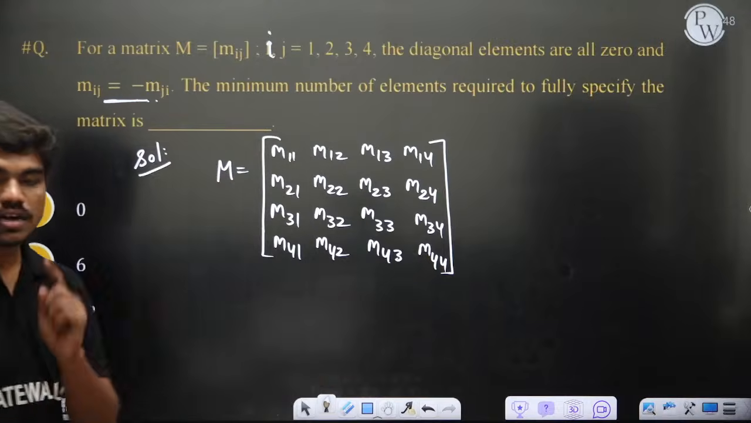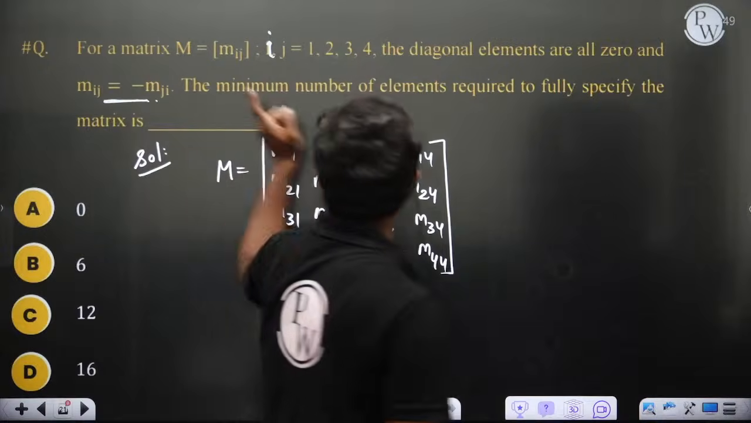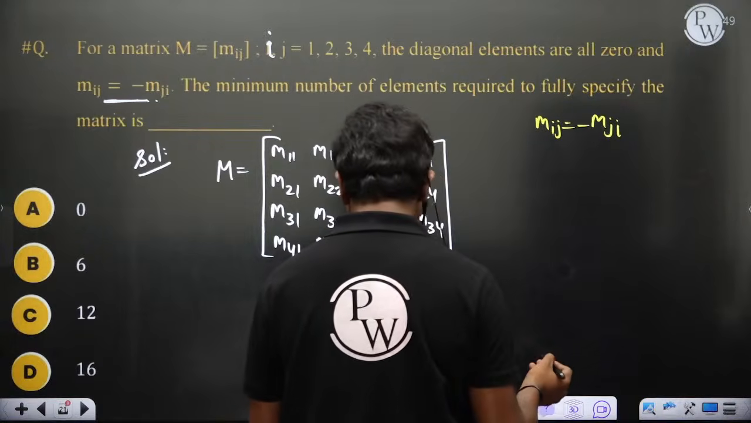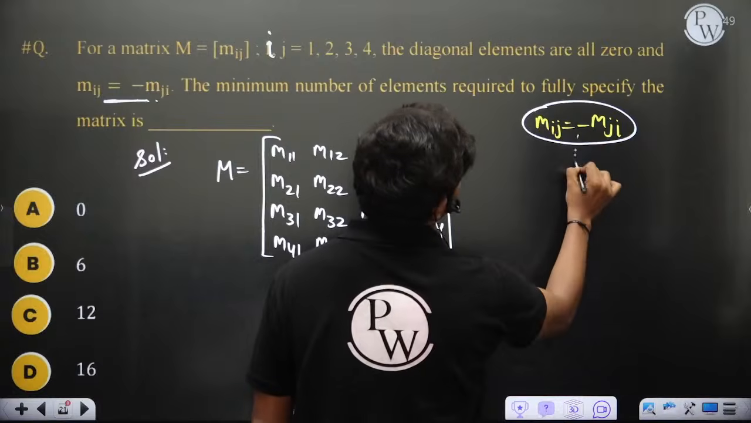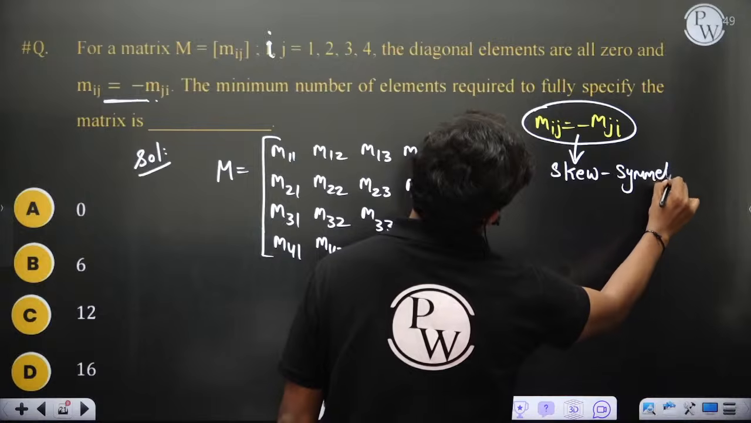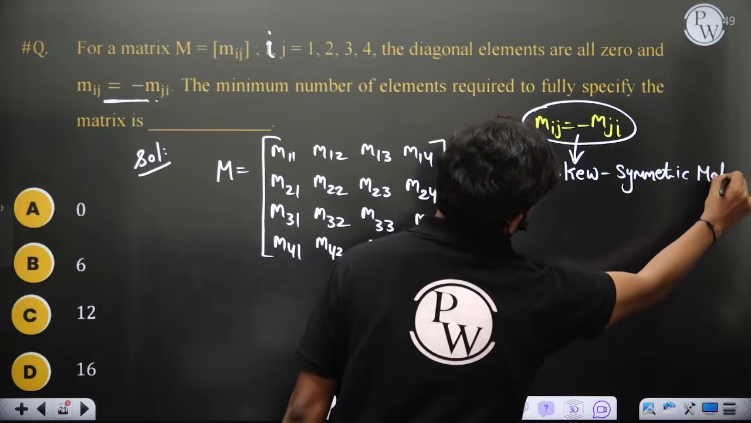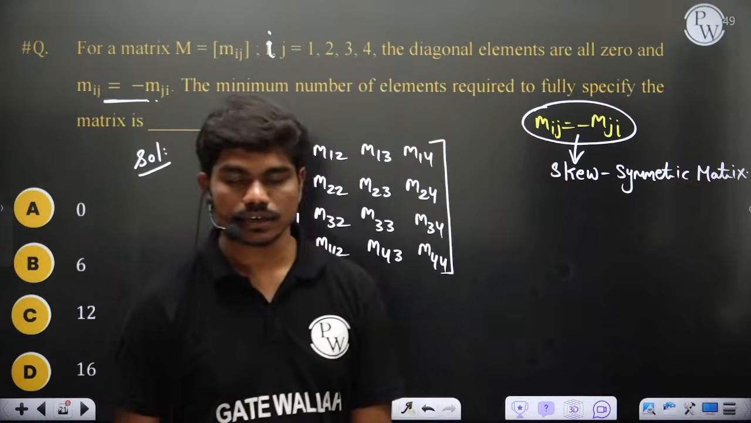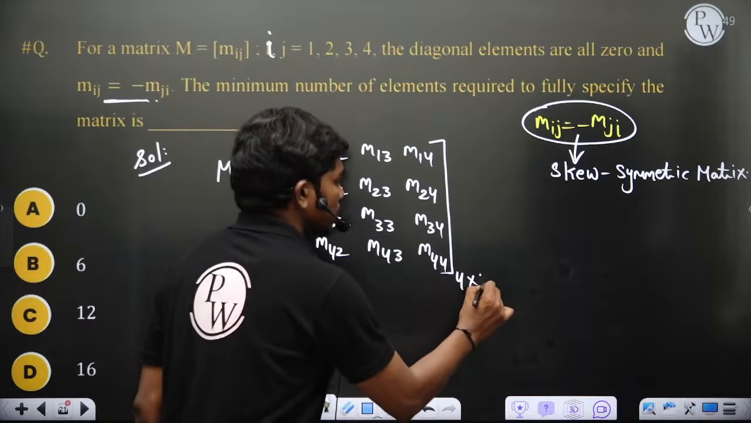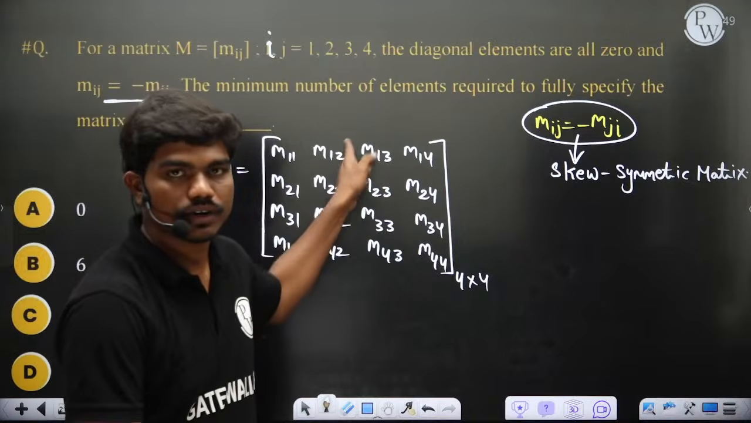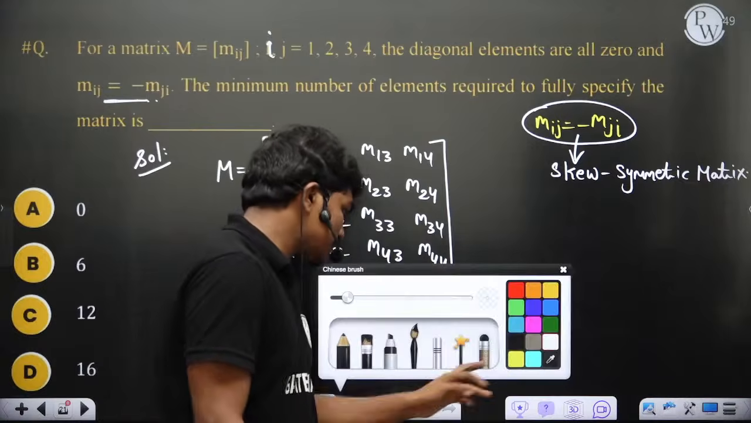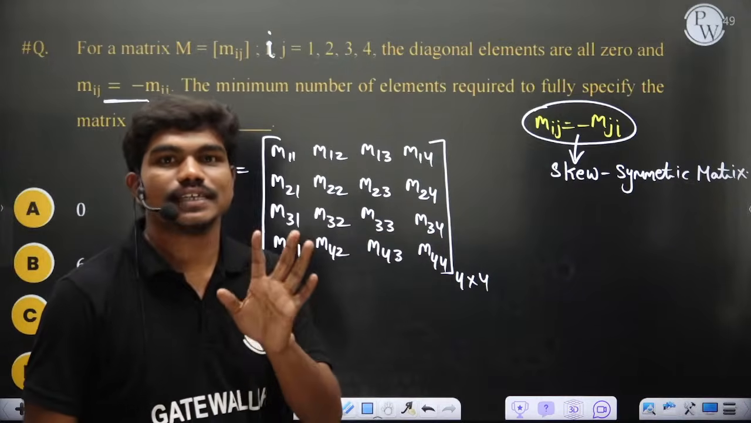So see here, now whenever I say Mij is equal to minus Mji, immediately you can figure out one thing, that this is a skew symmetric matrix, of course. Now in general, if I want to know anything about a 4 by 4 matrix, I should know all the 16 elements. I should know what is M11, M12, similarly till M44. But since this is skew symmetric, I need not tell you what the diagonal elements are.